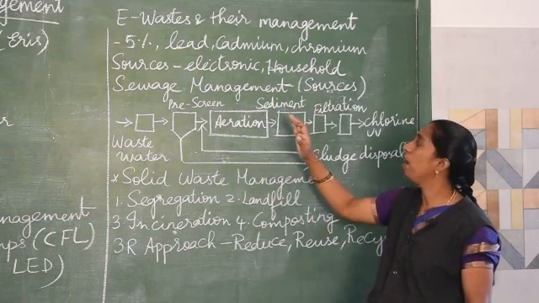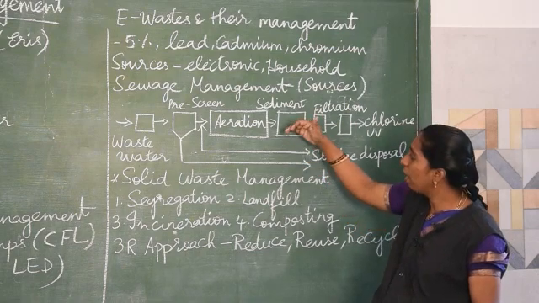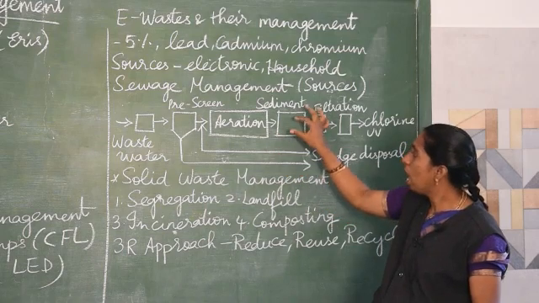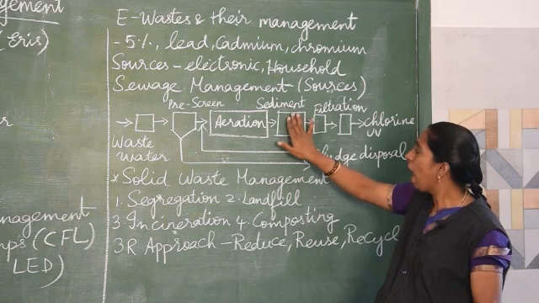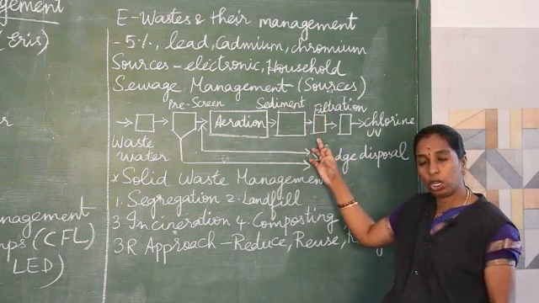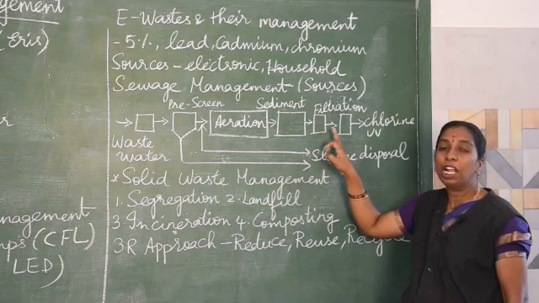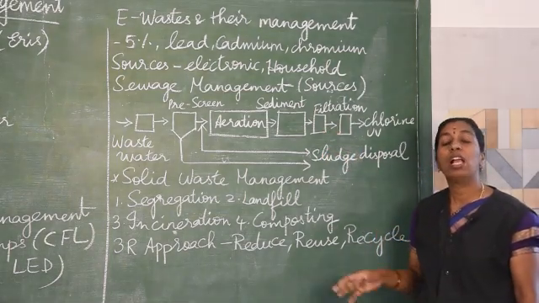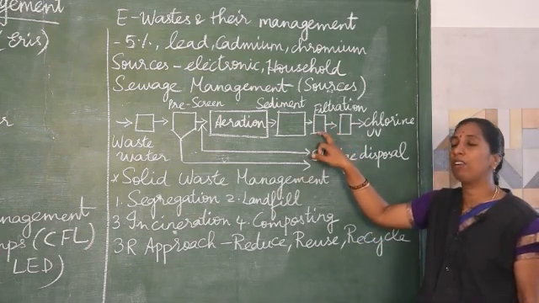And the next one is the sedimentation tank. In the sedimentation tank, all the solid particles will be allowed to settle down and the liquid portion alone will flow on the top. And again this liquid portion, the water, will be filtered. It is called sand filtration. If any sand particle is there, the water will be filtered. That is called sand filtration.